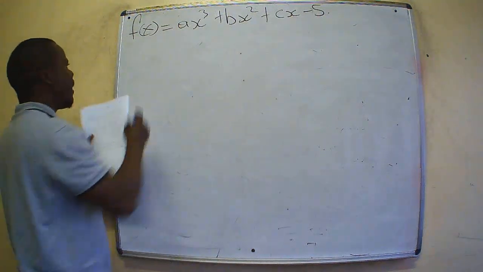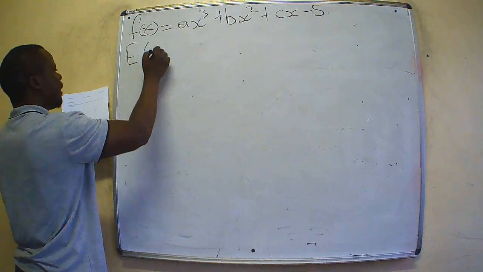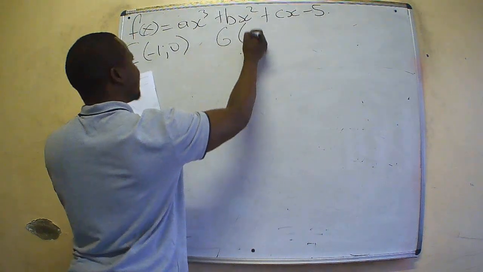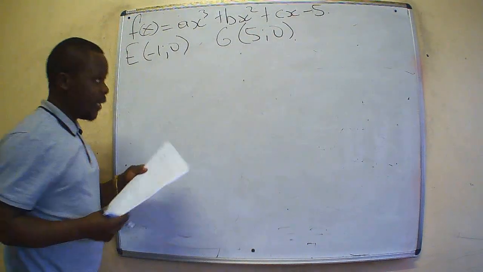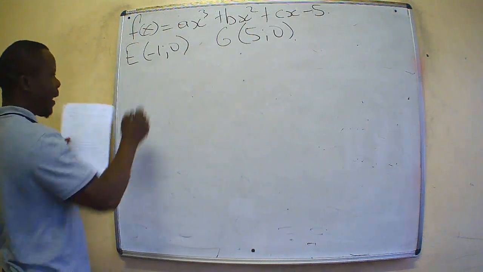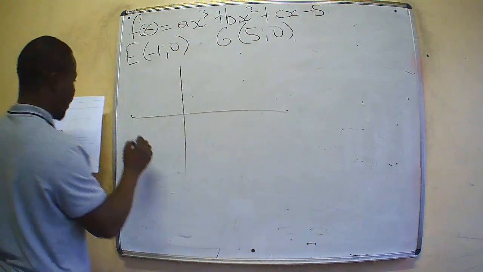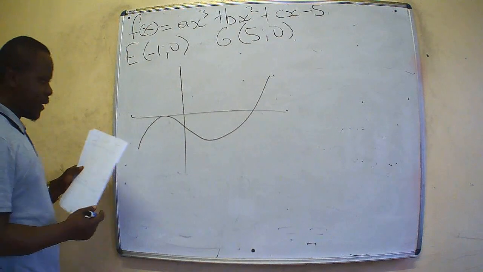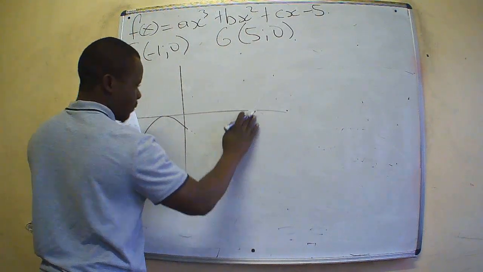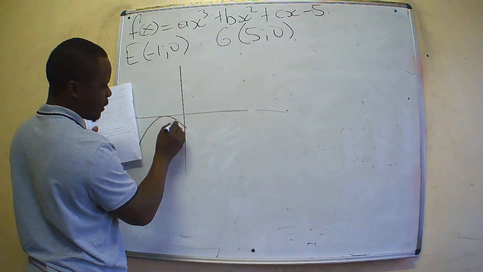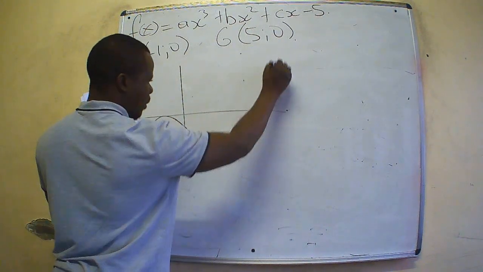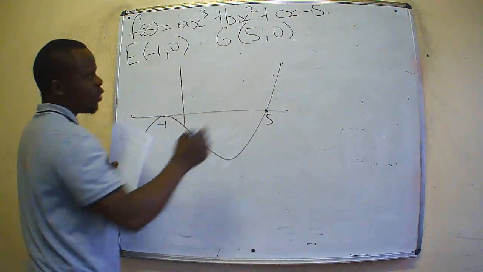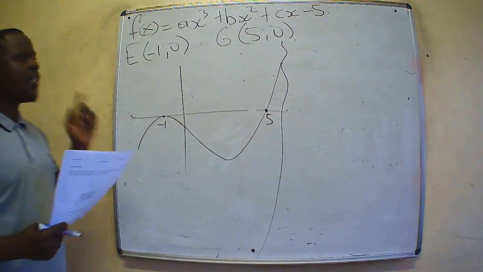So this is what is given, but we are also given e, a point which is minus 1, 0. We also have g, which is 5, 0. These are the two x-intercepts. And our graph looks like this. This is g, which is 5, and this is minus 1.